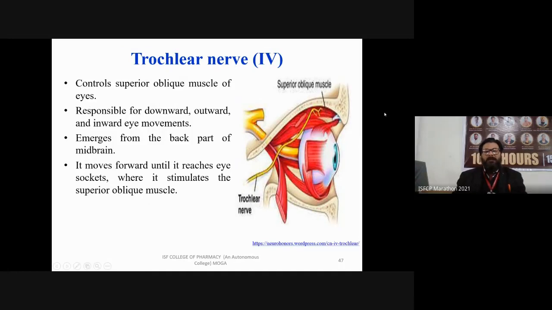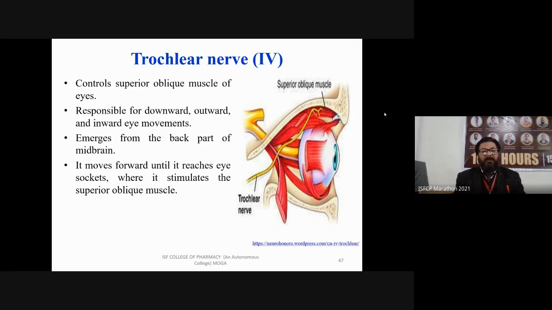The fourth cranial nerve is your trochlear nerve. So what is the trochlear nerve? It controls the superior oblique muscle of the eye. Now you will be shocked that more than four cranial nerves are supplying only your eye. Now, what is the importance of the eye?